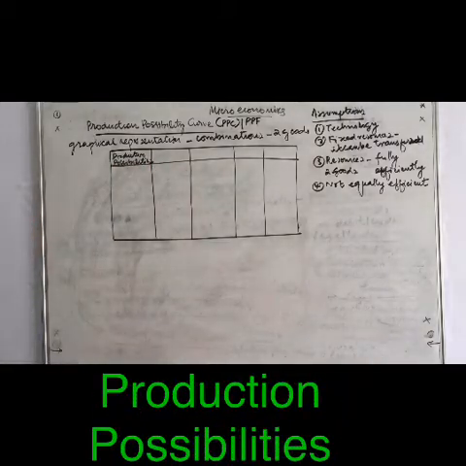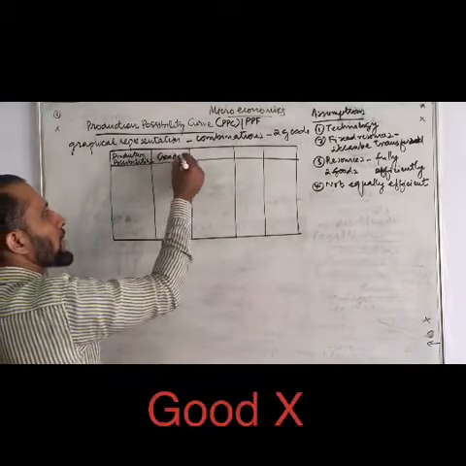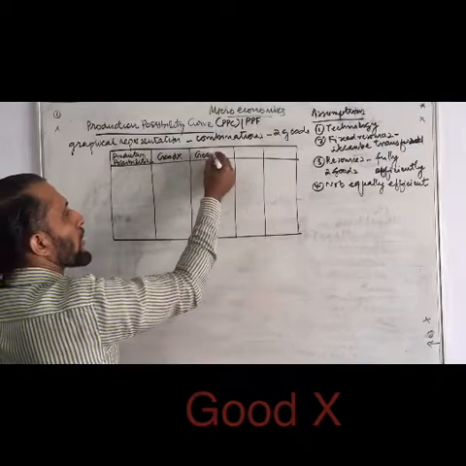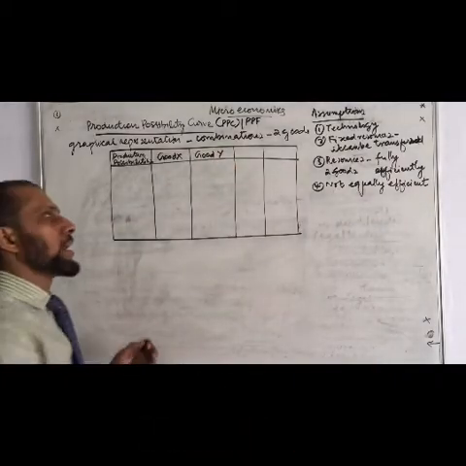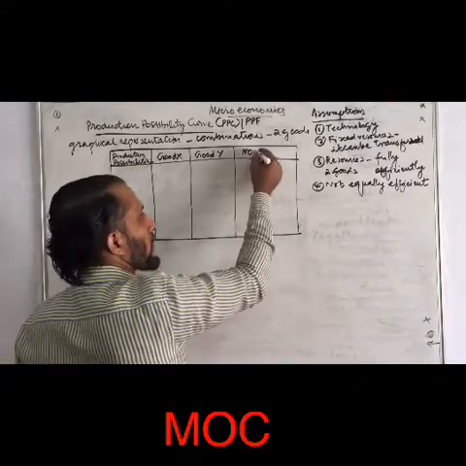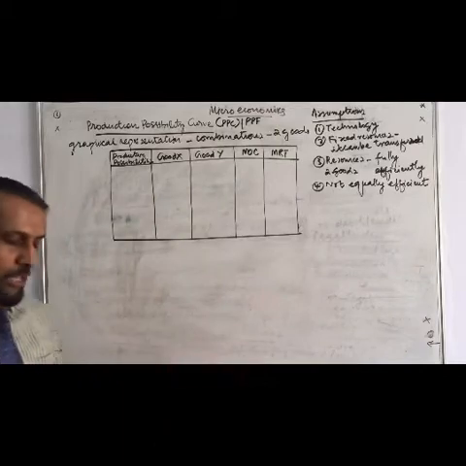Second heading, good X. Here we are producing two goods, good X and good Y. Next, the calculation of two things, MOC and MRT.